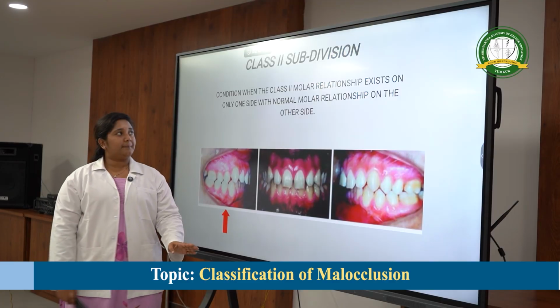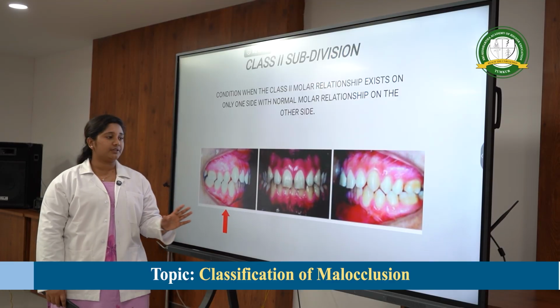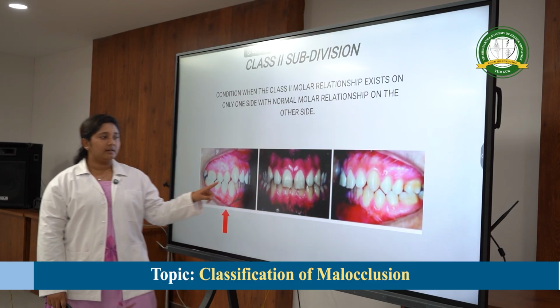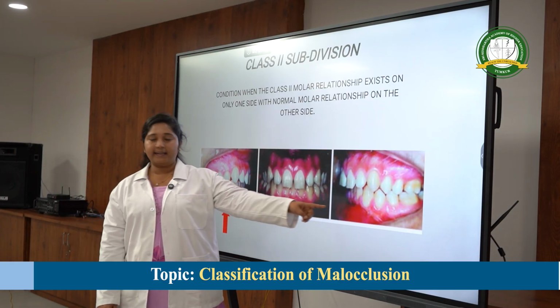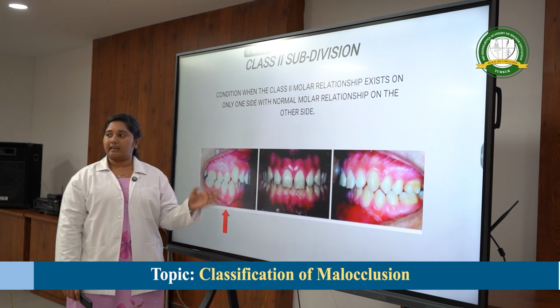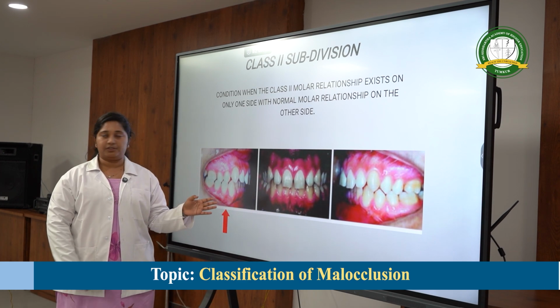Now class 2 subdivision, here in this malocclusion, one side we can see the molar is in class 2 malocclusion, whereas the other side it is in a class 1 molar relationship. So this is called as Angle's class 2 subdivision.